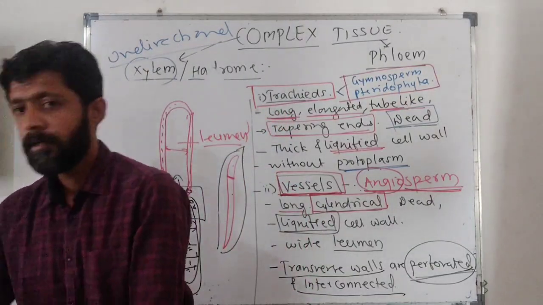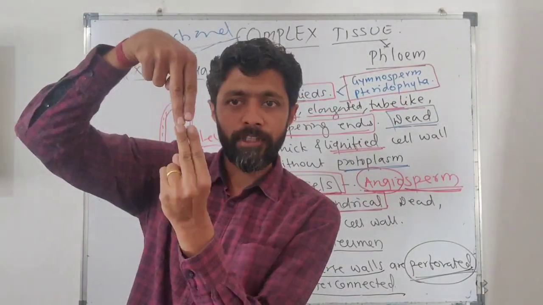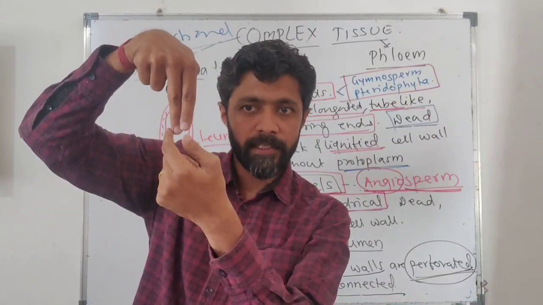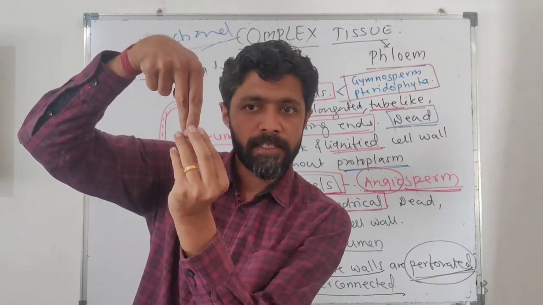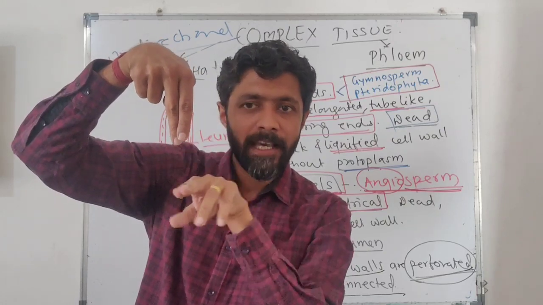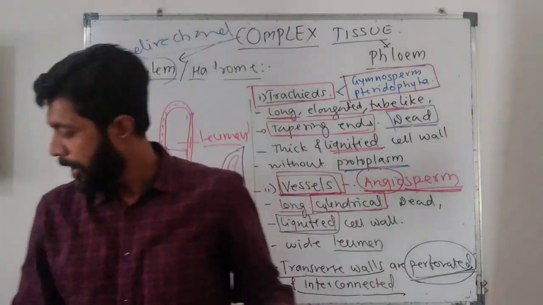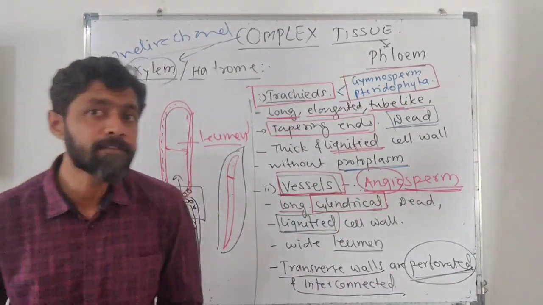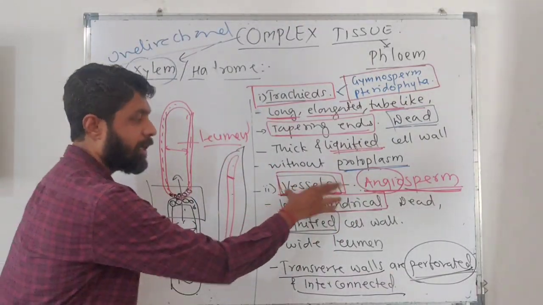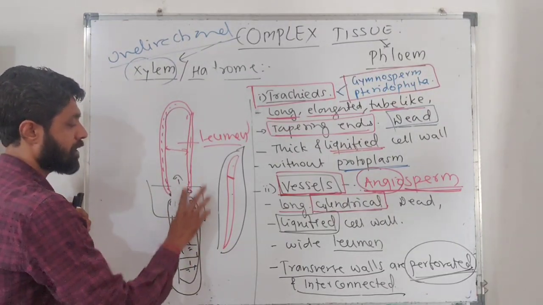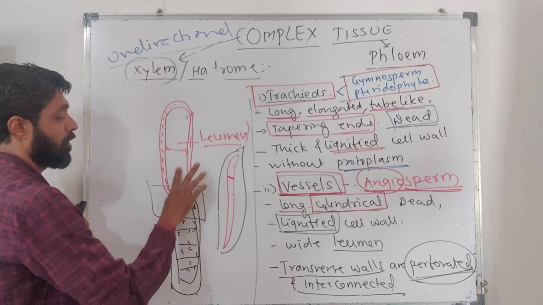Suppose we are placing them likewise. So these will be considered as a transverse wall. Here there is a presence of transverse wall, and these transverse walls are perforated. As they are perforated, water from this vessel will move to this vessel. And later it has been observed the vessel has the ability to dissolve these transverse walls, meaning their transverse wall will get dissolved.